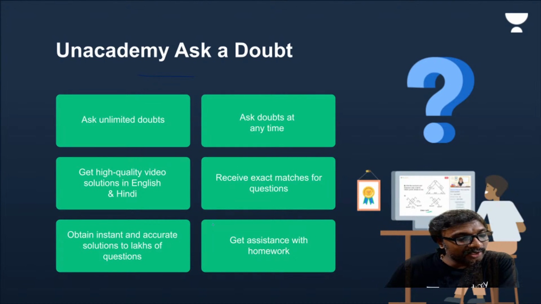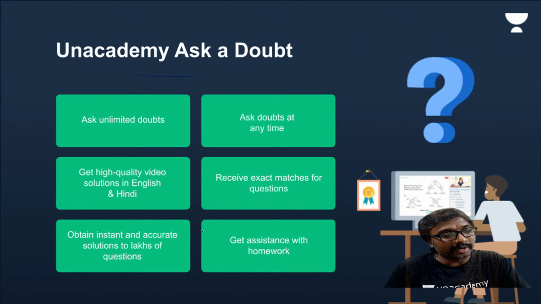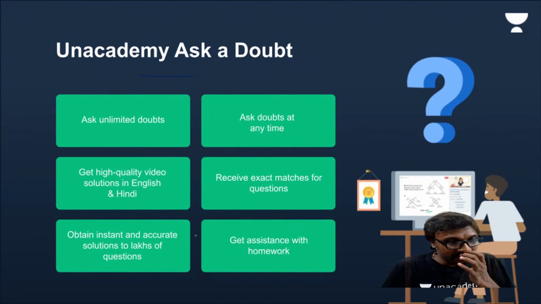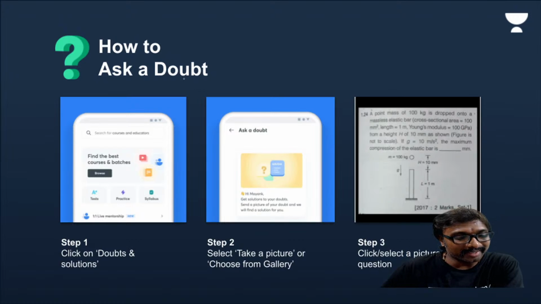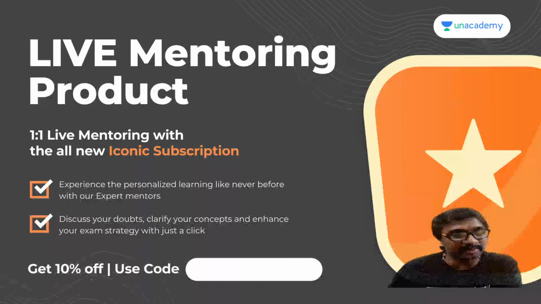If you want to ask any doubt from any textbook or any book you are writing or reading, you can ask it to the faculty in Unacademy. Those who are attending the special classes can ask these doubts. How to ask a doubt? This is the step by step procedure, steps 1 2 3 4 5 6 are given.